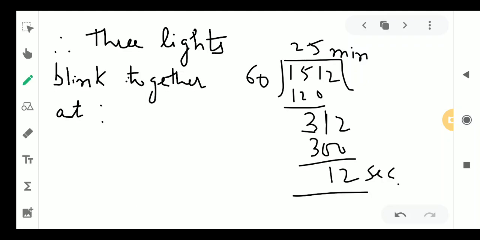So we will add 7 a.m. and 25 minutes and 12 seconds. So this is our answer: 7 a.m. 25 minutes 12 seconds. So at 7:25 and 12 seconds all the lights will blink together. So this way we will solve this question.